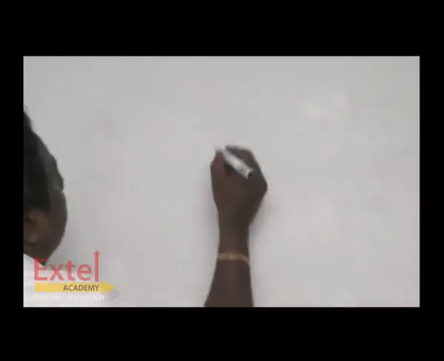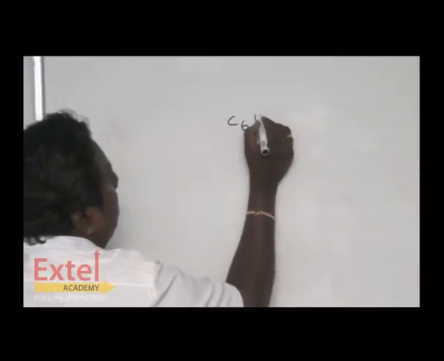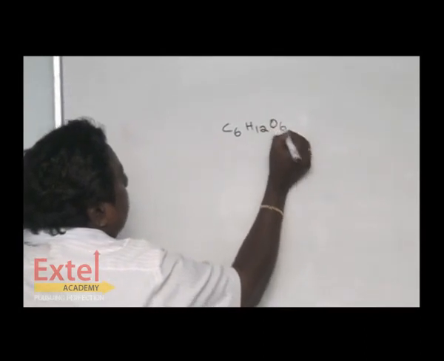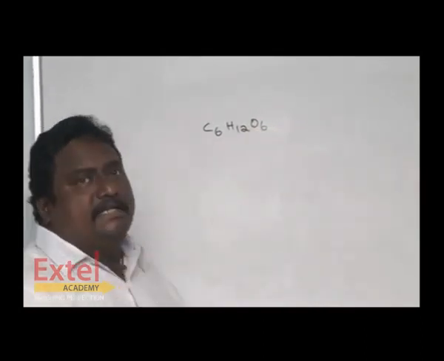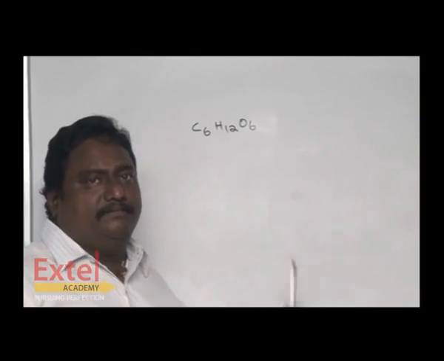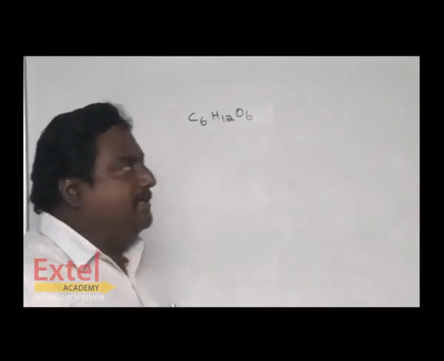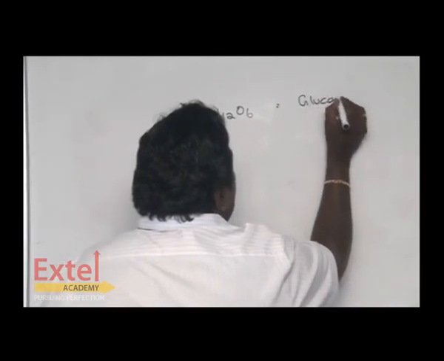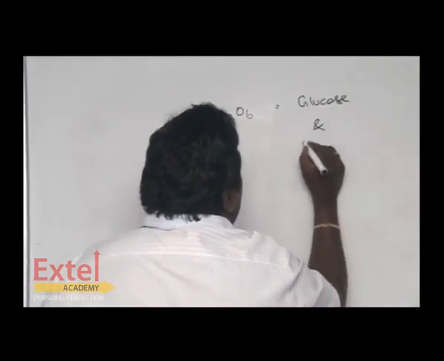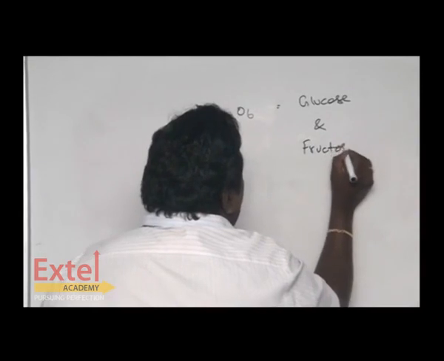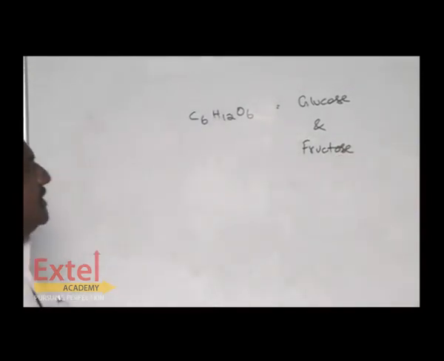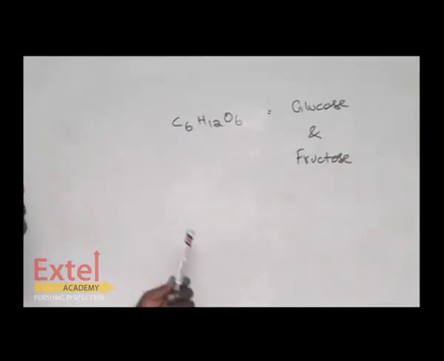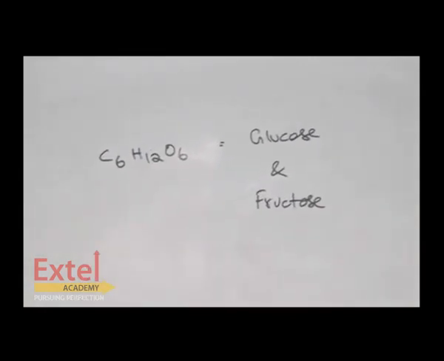For example, C6H12O6. This is the 6 carbon combination. It is called a monosaccharide. Of course, this is the formula for glucose and fructose. Glucose and fructose have the same formula, C6H12O6.